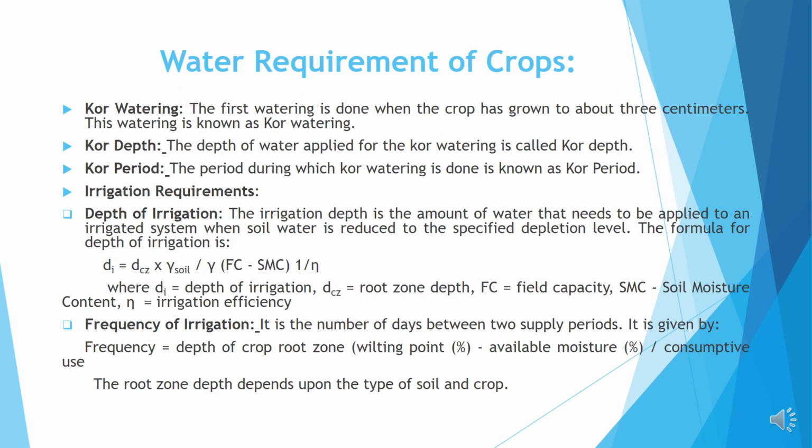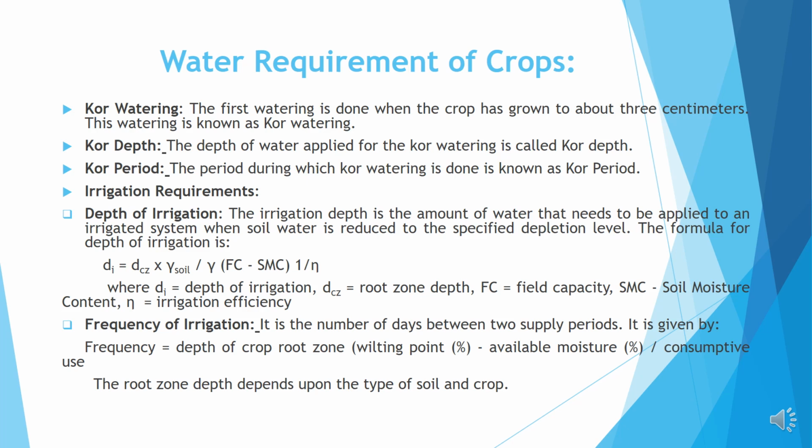Kor watering. The first watering is done when the crop has grown to about 3 centimeters. This watering is known as kor watering. Kor depth. The depth of water applied for the kor watering is called kor depth. Kor period. The period during which kor watering is done is known as kor period.